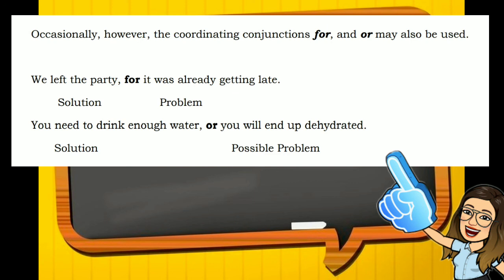Example: We left the party for it was already getting late. The problem was it was already getting late, so the solution is we left the party. You need to drink enough water or you will end up dehydrated. The possible problem is you will end up dehydrated. The solution will be you need to drink enough water.